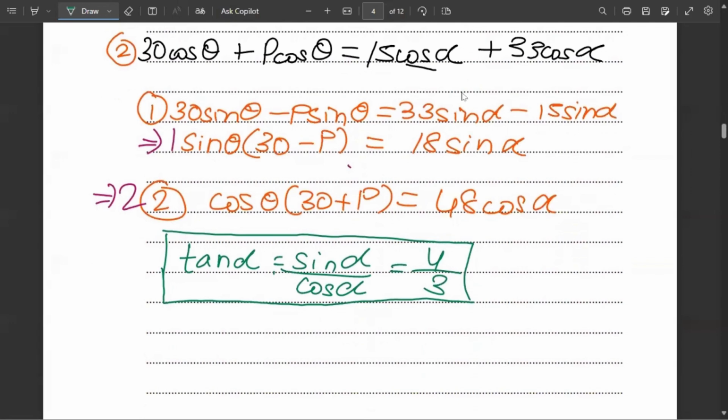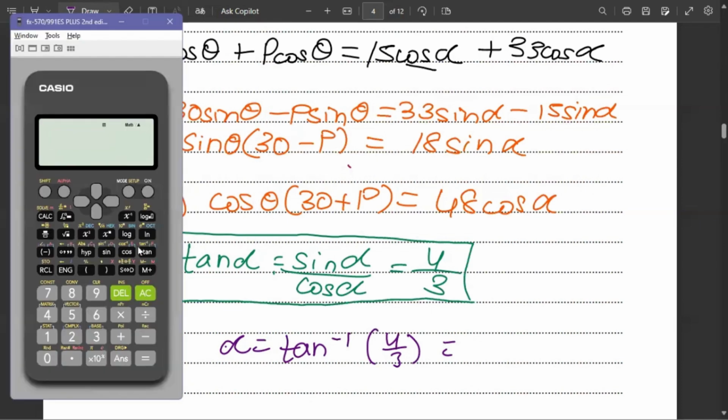Now, as we know tan alpha is 4 by 3, we can find out the value of alpha. How? We can simply put alpha is tan inverse of 4 by 3. And if we put this in the calculator, yes, tan inverse of 4 by 3, the answer we'll get is 53.13 degrees.